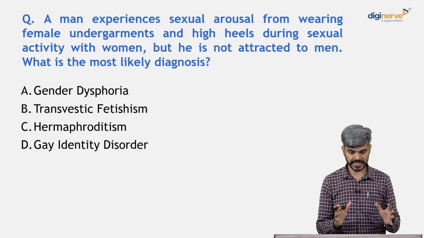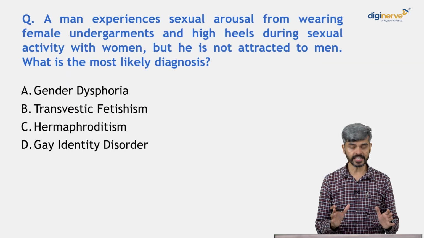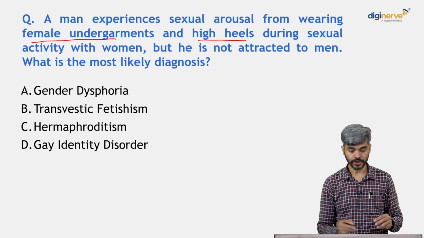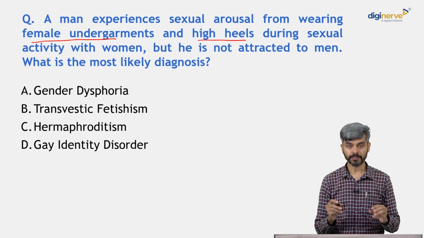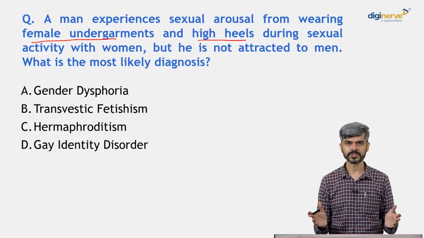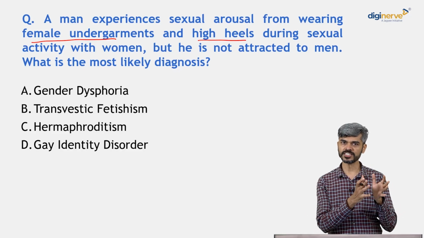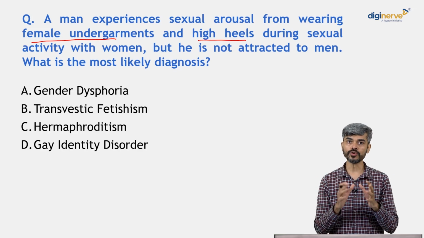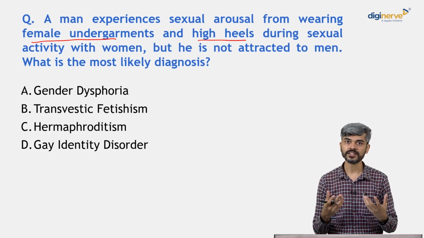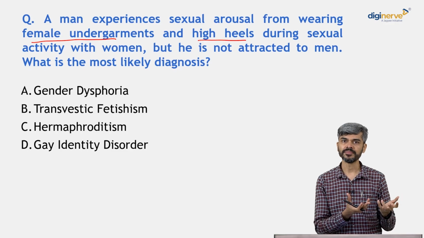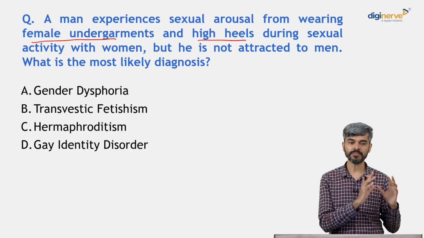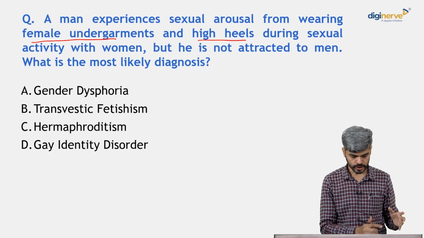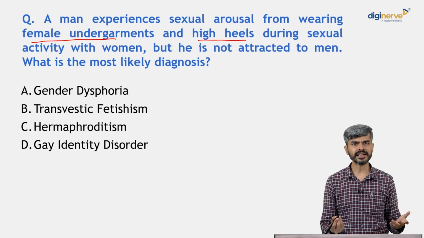A man experiences sexual arousal from wearing female undergarments and high heels during sexual activity with women, but he is not attracted to men. So the sexual orientation is very clear. It's not that this person is attracted to men, and also he is getting sexual pleasure in a very deviant way. Basically, he is getting aroused by wearing undergarments of women and also high heels of women, right? So what is the most likely diagnosis?